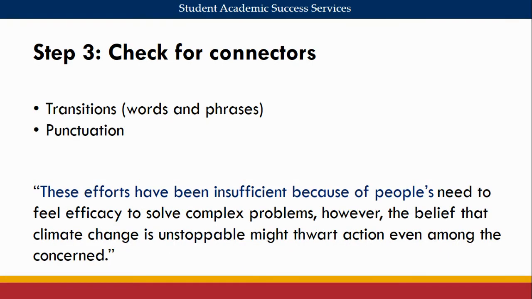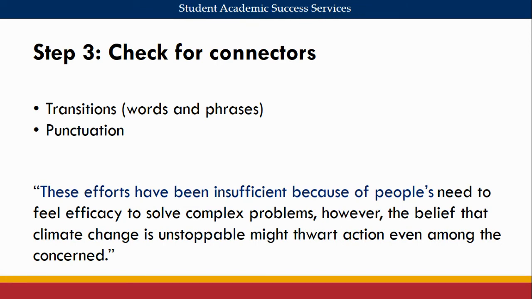A key way that we show connection in writing that is often taken for granted is through punctuation. Punctuation marks, like periods and commas, are not meaningless symbols to be thrown in at the end for decoration. They convey real meaning to your reader about how you are connecting words. While there's always a certain degree of choice making available to writers, there are many punctuation rules that need to be followed to produce grammatical writing.